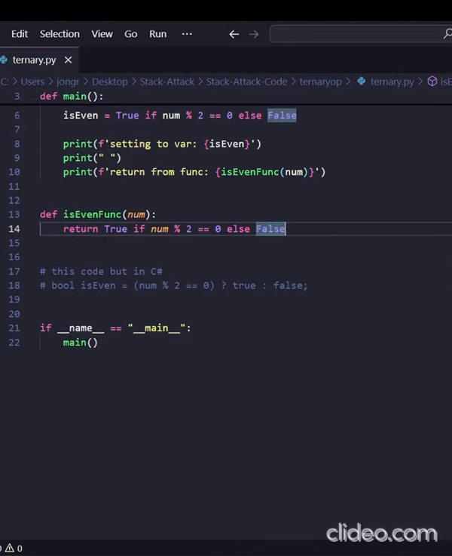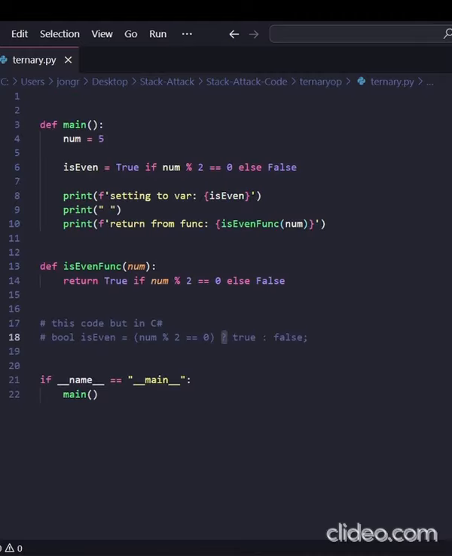And it's also in most languages. So this is the same code, but in C#. It's pretty similar, but you can see they're using a question mark. And I think a lot of languages use a question mark. I think Python is unique in that it uses the same if-else formatting, which I actually like a lot, because at the end of the day, it's really just a one-liner if statement. You don't need to mess the syntax up totally.